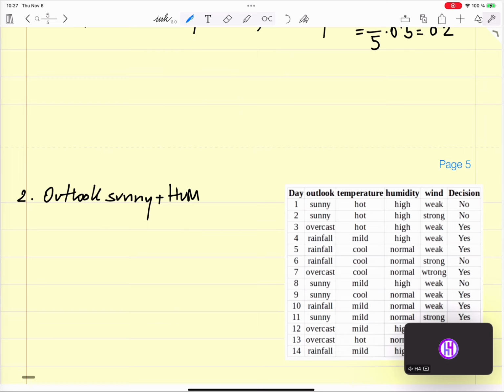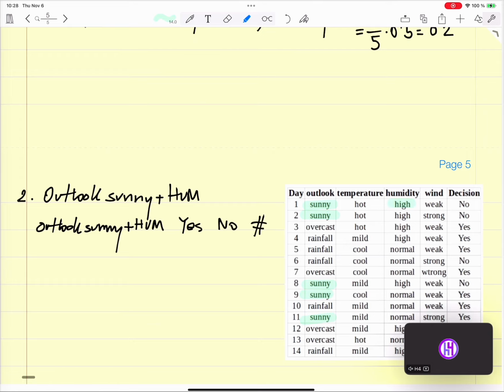So Outlook sunny plus humidity, yes, no, total. Outlook sunny is 1, 2, 3, 4, and 5.